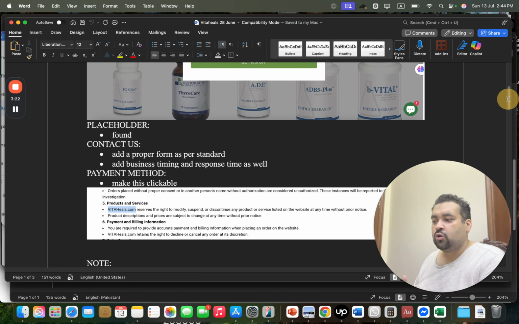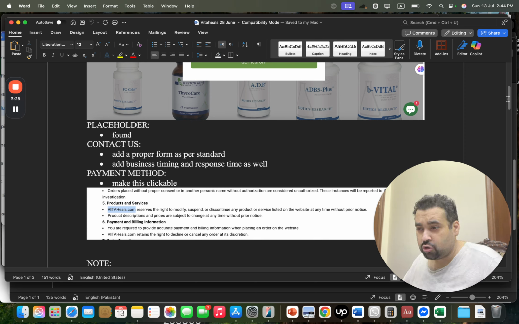Plus there was a placeholder. Now placeholder is not ideally a misrepresentation error. Ideally people get this error as website or online store needs improvement, but if you're not getting this error right now, you may get it later on. So it's ideally very good to remove it meanwhile. So we suggested removing the placeholder initially. Placeholders are usually found in the contact form, theme or plugin of the website. After this, we suggested adding a proper form as per standard.